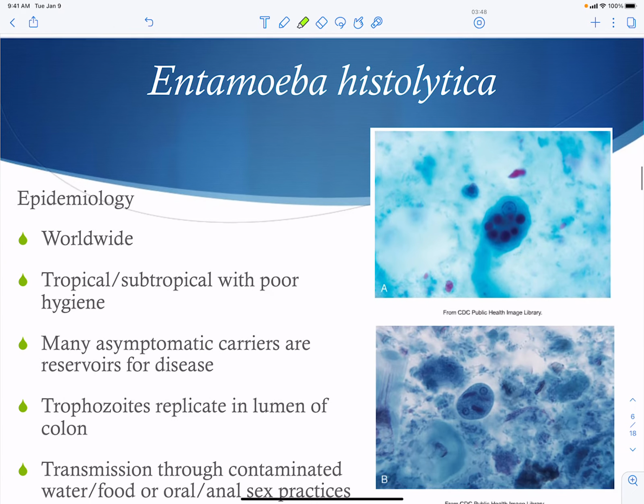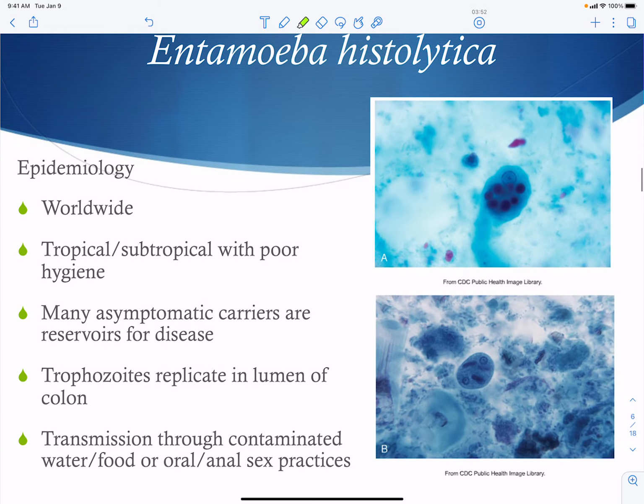Now, Entamoeba histolytica is going to be found worldwide. It's going to be common in subtropical and tropical areas. Typically, it's associated with poor hygiene. It's fecal-oral transmission. Asymptomatic carriers are going to be the reservoirs for the disease, so they don't even know they have it. And the trophozoites are going to like to replicate in the lumen of the colon. And again, this is going to be fecal-oral, water and food transmission, as well as oral and anal sex. And this is just a picture of your cyst.